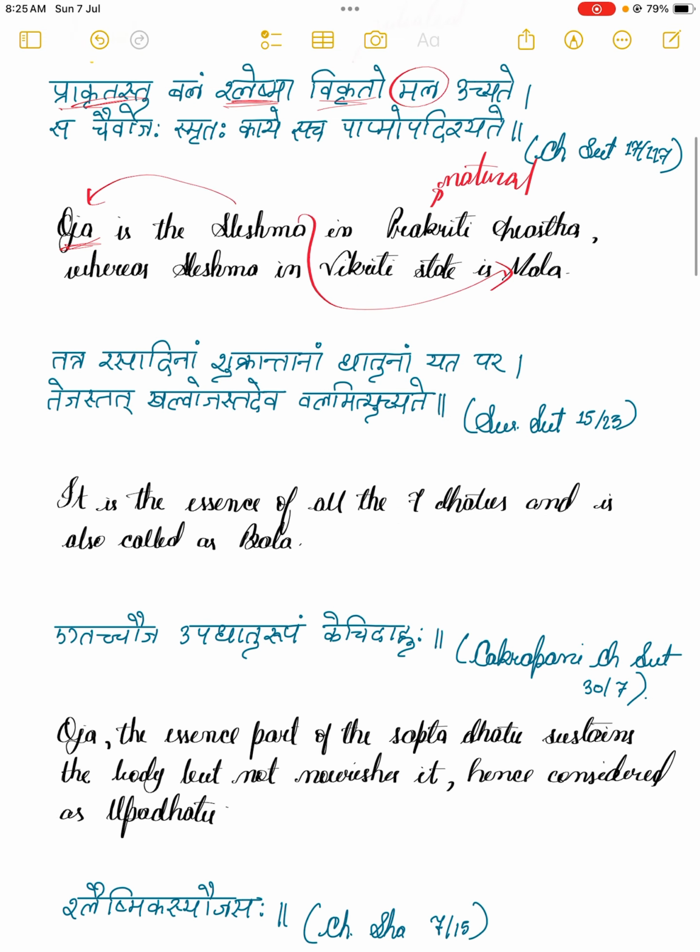Again, Acharya Sushrut in Shutrasthan has given his opinion: Tatra rasadinang shukrantanang dhatunang yat param tejas tatra khalva ojastat eva balamityuchyate.